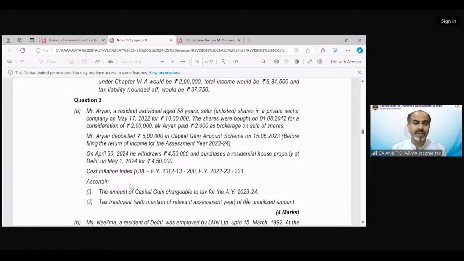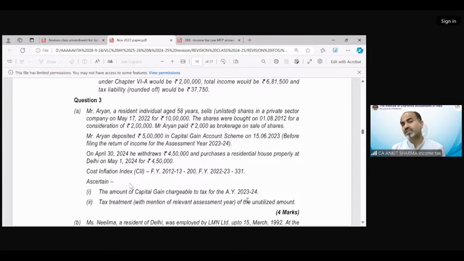So it's good news that it's unlisted shares. So the section 112A provision does not apply. Okay. Indexation will be done, of course. These are normal shares, unlisted, in a private sector company, sold on May 17, 2022 for rupees 10 lakh.